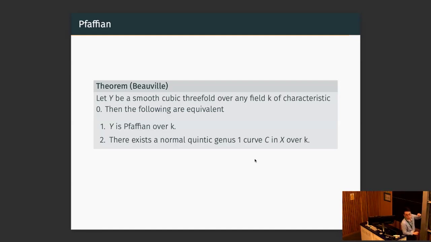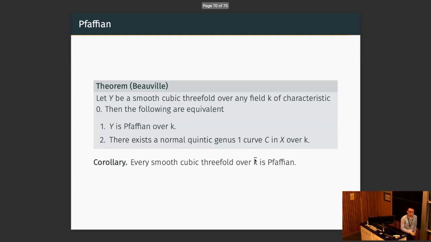The theorem by Beauville is much more general. It's for an arbitrary degree d hypersurface, I think in P4 and P5. He shows being Pfaffian is equivalent to the existence of some codimension 2 subscheme in Y with certain properties. But here I stated it for the cubic threefold.